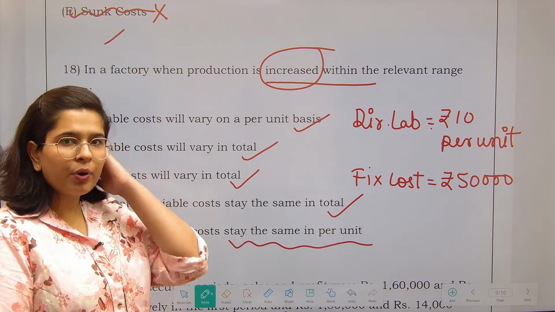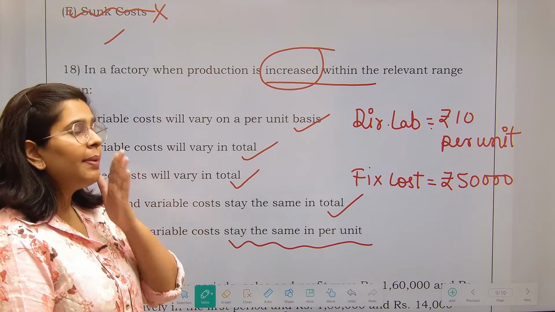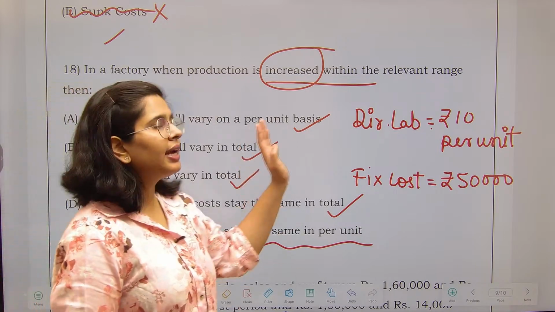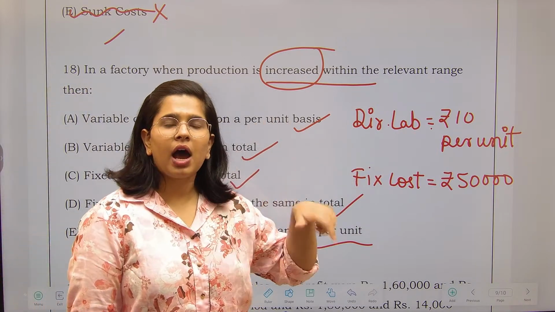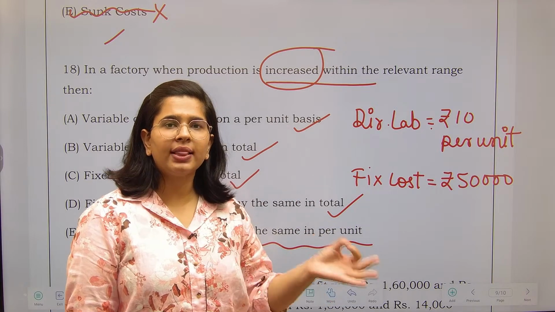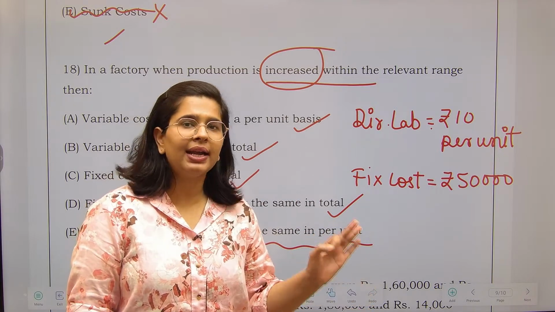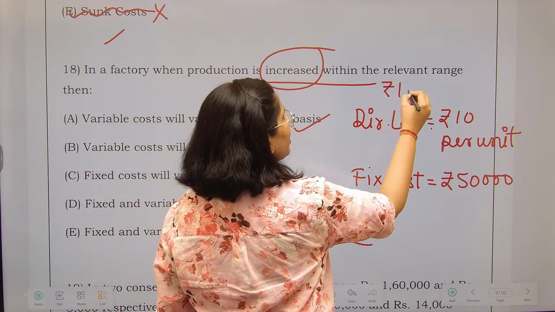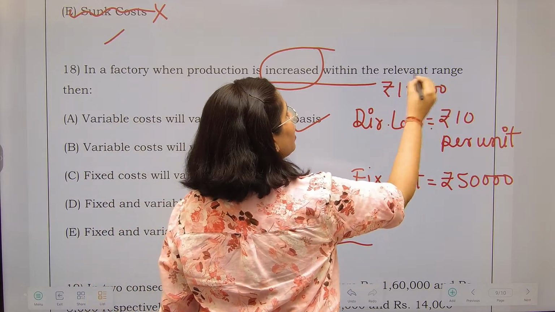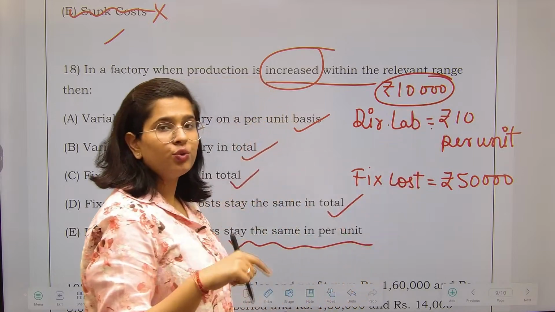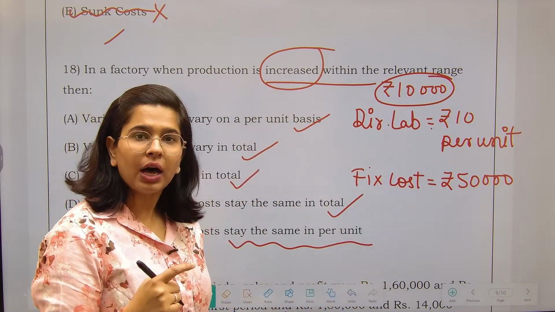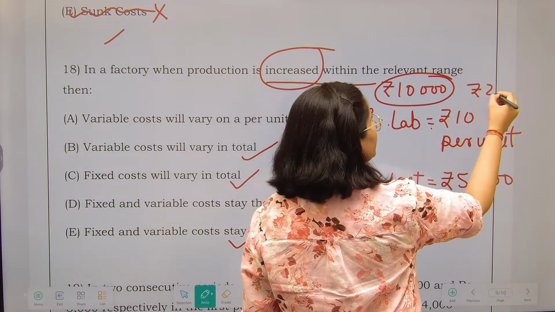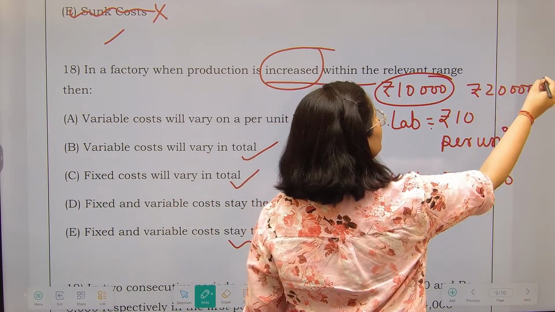अब देखो अगर प्रोडक्शन बढ़ गया, पहले मेरा प्रोडक्शन था, earlier my production was 1000 units, so direct labor को कितना देना पड़ रहा था? How much I had to pay to direct labor? 1000 units multiplied by 10. That means earlier I had to pay to direct labor 10,000 rupees, but now the production has increased to 2000 units. So 2000 units multiplied by 10 rupees, now I have to pay to the direct labor 20,000 rupees.